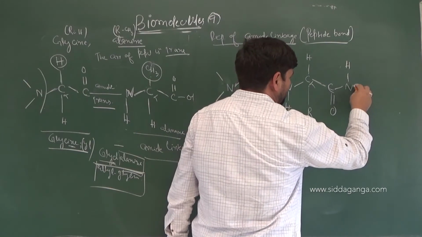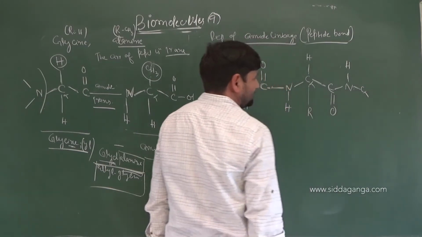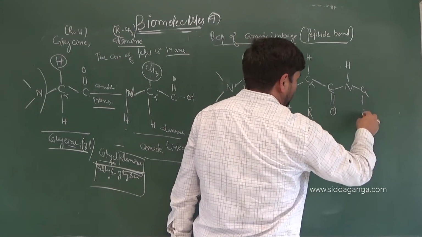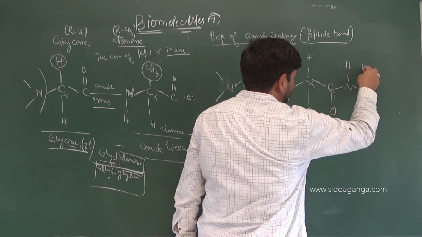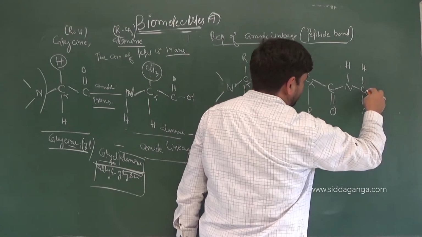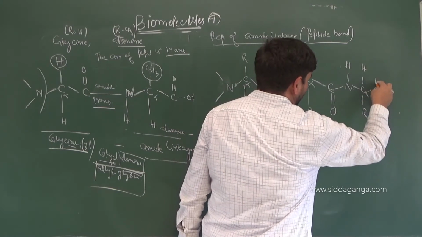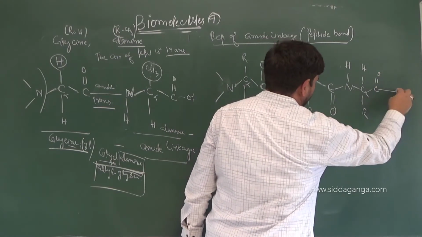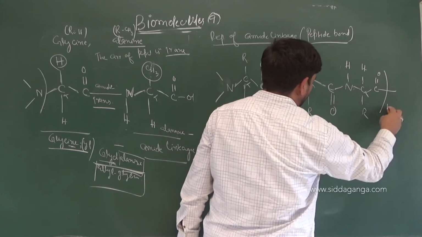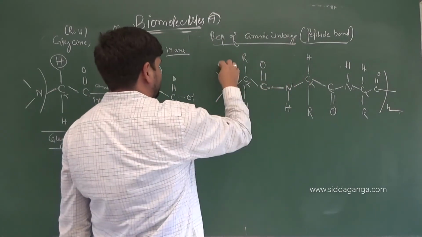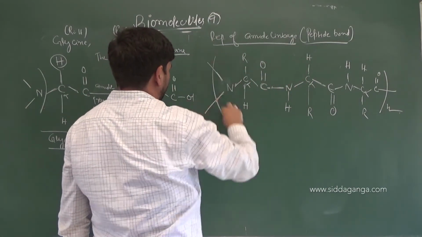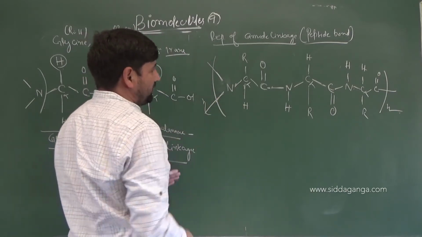So what will be that linked to? C alpha. That will have R, will have H. Then what end you will get here? You will get C double bond O. I'll not mention the other end, so I'll put a bracket. So n times if it continues. So this side also I'll put one more additional, it is n times. So this can continue on.